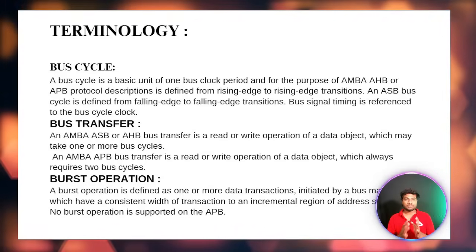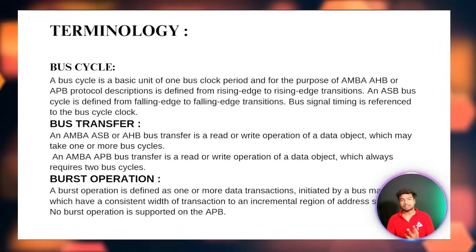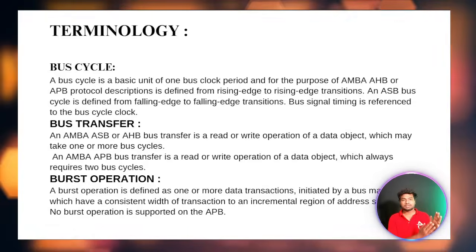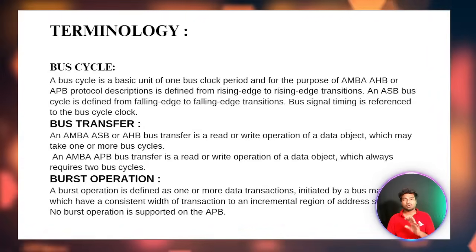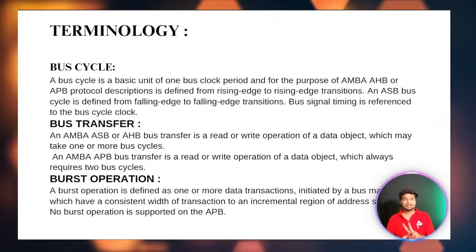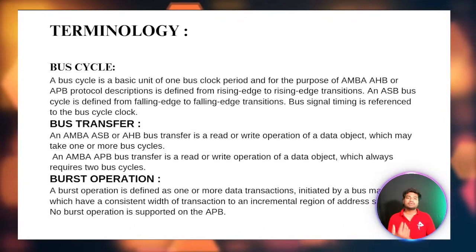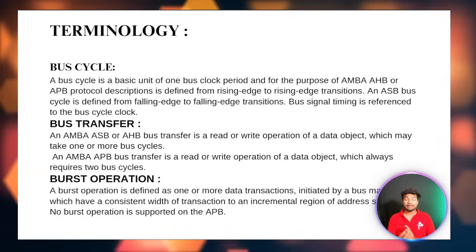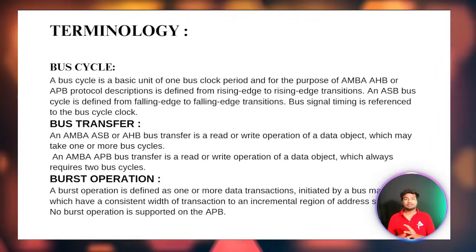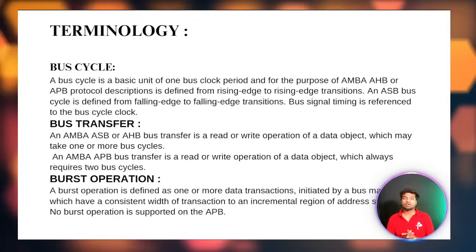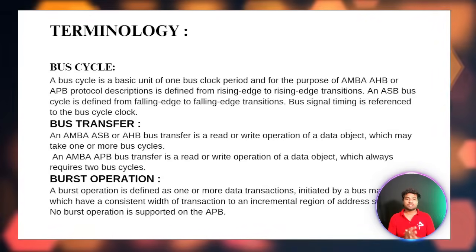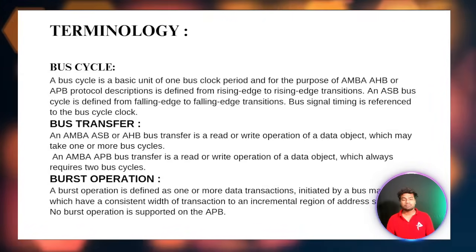For APB, from the first clock to the second, it needs 2 whole clock cycles to send the data from master to slave. But AXI and AHB, those 2 protocols, need only one clock cycle to send the data from master to slave.